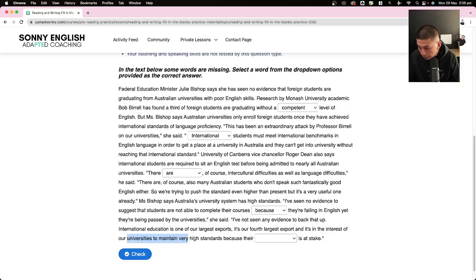So this is talking about universities. I would say, let me see, education, lodges, exports, standards. Yeah, if we're talking about high standards, I would say the reputation, high standards. So if you say your reputation is at stake, it means that if everyone thinks you are good at something, and then you risk your reputation, afterwards people can think you suck.